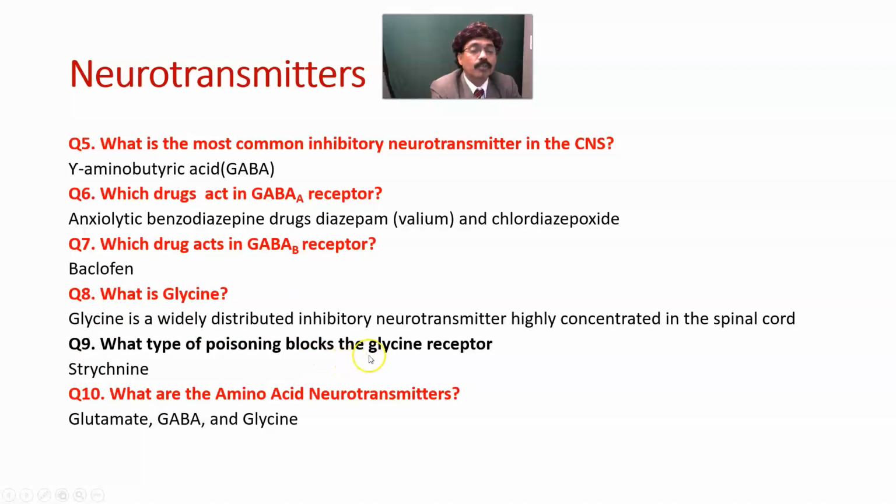What type of poisoning blocks the glycine receptors? That is strychnine. What is glycine? Glycine is a widely distributed inhibitory neurotransmitter, highly concentrated in the spinal cord. What are the amino acid neurotransmitters? There are glutamate, GABA, and glycine. Remember the 3 G's.